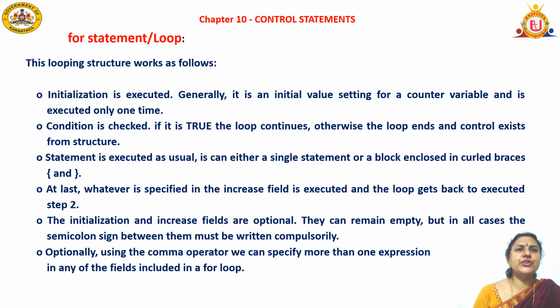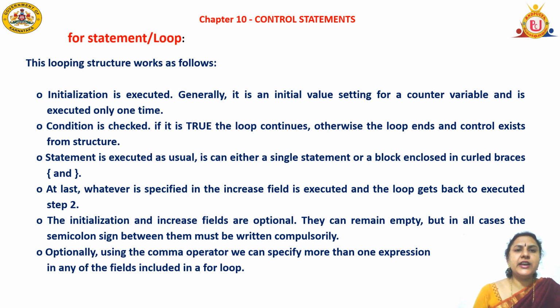Sequence of execution of for loop is as follows. First, we have to initialize, that is, assigning a value to a variable. It will happen only once at the beginning. Next, condition checking. If the condition is true, it will execute the statements. It may be a single statement or a block of statements. At the end, whatever we specified, that is increment or decrement, that statement will be executed.